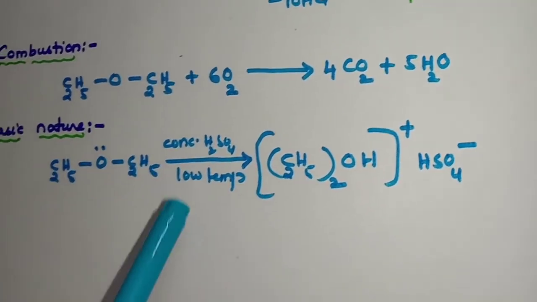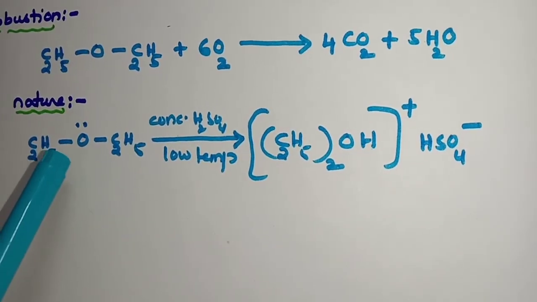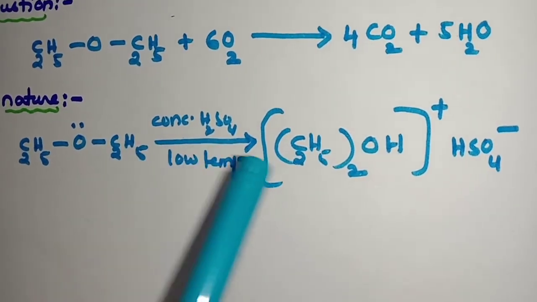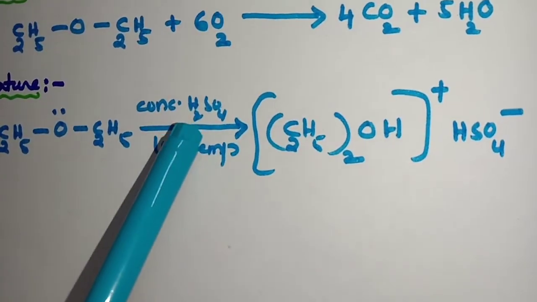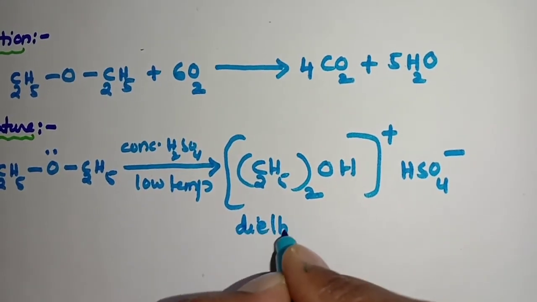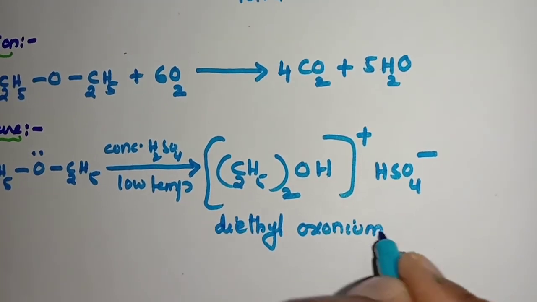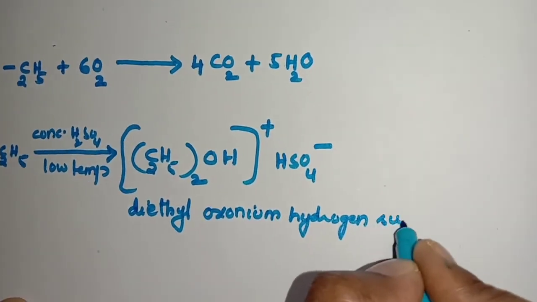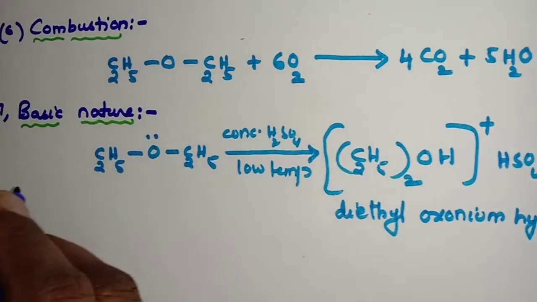H2SO4 dissociates into H plus and HSO4 minus. H plus goes to oxygen as it has an unshared pair of electrons, forming (C2H5)2OH plus, and HSO4 minus remains. This is called diethyl oxonium hydrogen sulfate. Students, understood? This is about the basic nature of ethers.